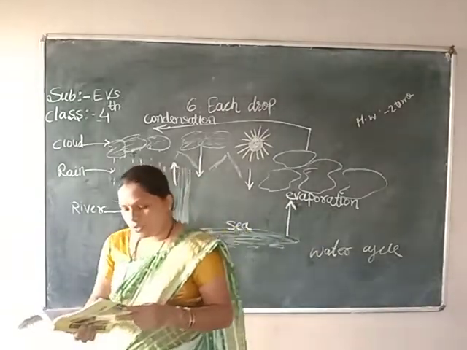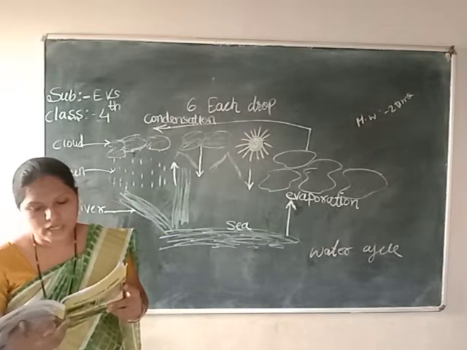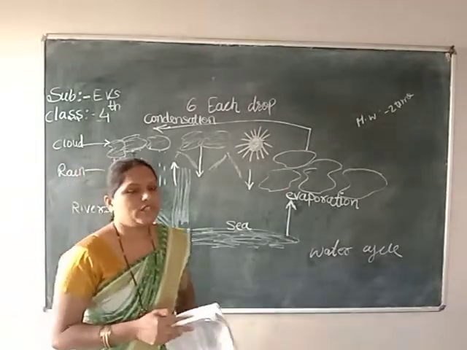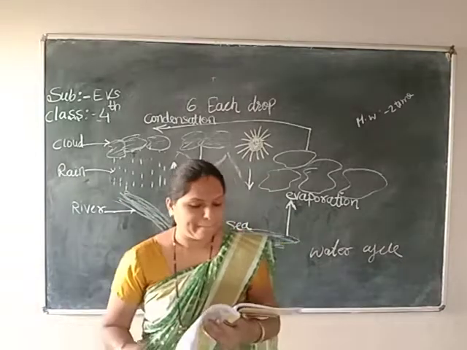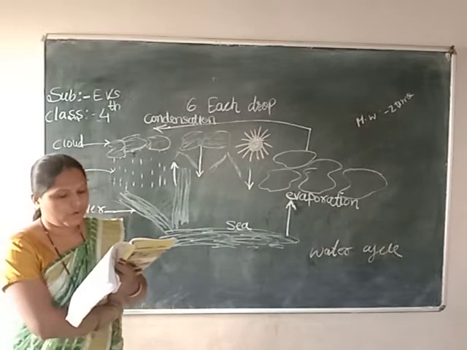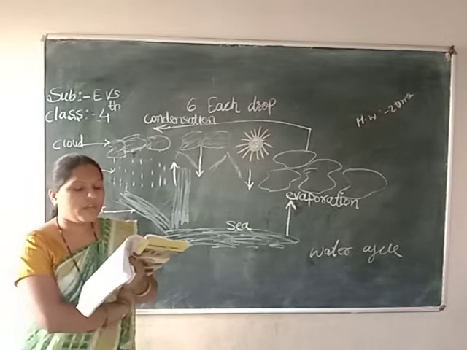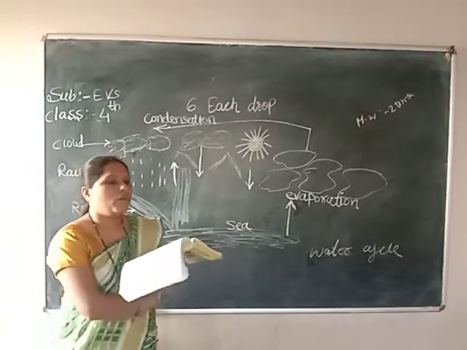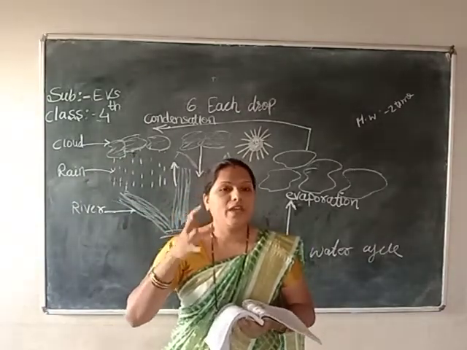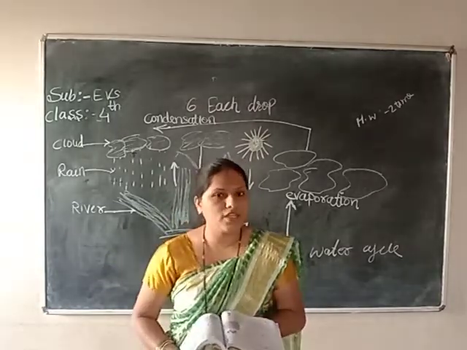So what happens to the water that has evaporated? Water is a liquid. See, is water a solid, liquid or gas? Which state? Water is in a liquid state. When it is boiled, it becomes vapor. This is the gaseous state of water. This process of changing water from liquid state to gaseous state is called evaporation. Water is a liquid, and water vapors are a gas. We can't pick up that water vapor. We can't touch it.